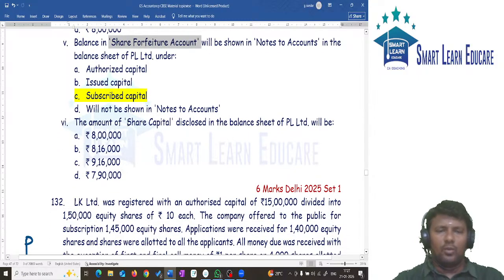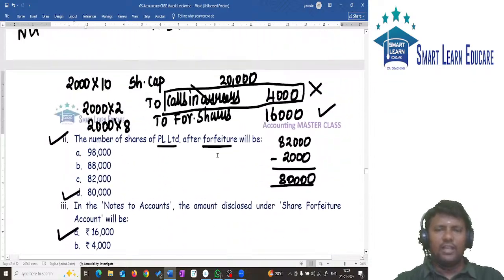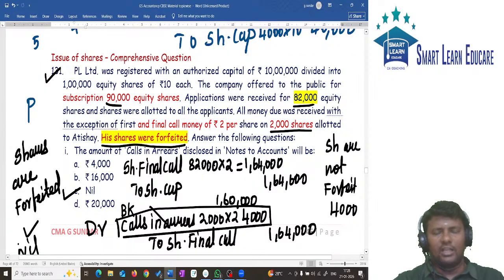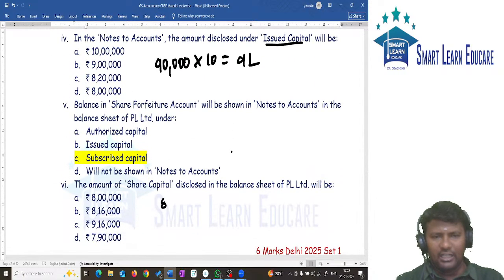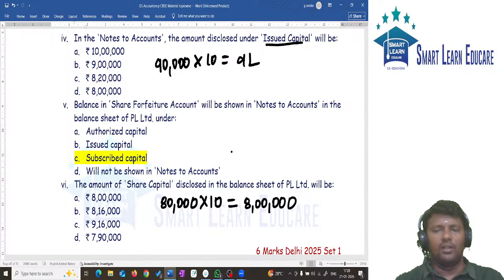Next one, what is the amount of share capital to be disclosed in the balance sheet? In the final balance sheet, what is the amount which will be shown? Total we have 82,000 shares. Of that, 2,000 shares are forfeited, so remaining we have 80,000 shares. For those 80,000 shares we paid 10 rupees. So 80,000 into 10 will give you 8 lakh.